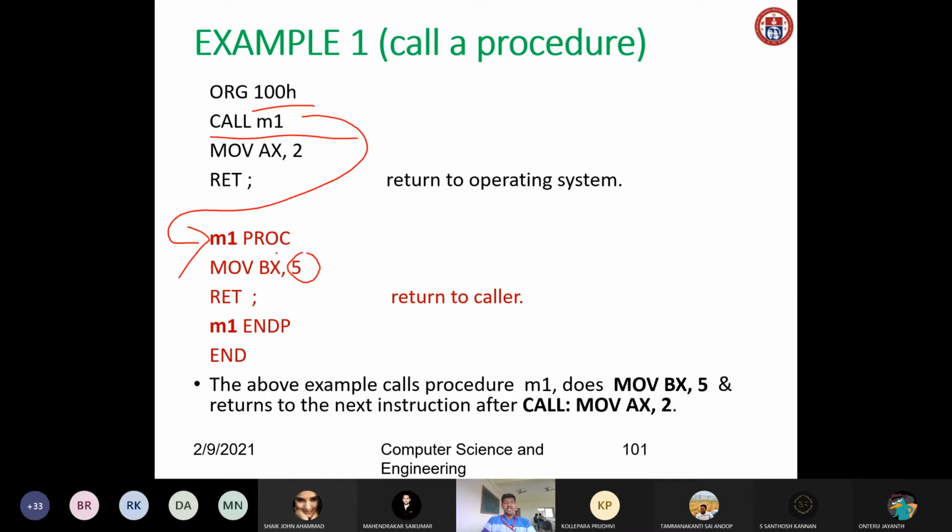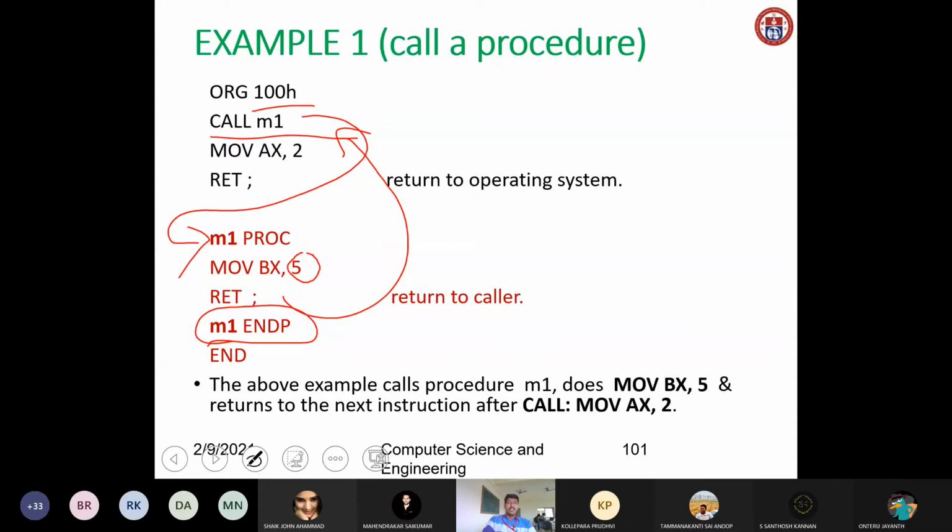Then we are returning. Returning, it will come again to this location. Whatever instructions are available after this procedure call will be executed. Again, MOV AX, 2. We are moving the value 2 into AX. Then here it indicates the end of the procedure, M1 ENDP. We are indicating the end of the procedure named M1.